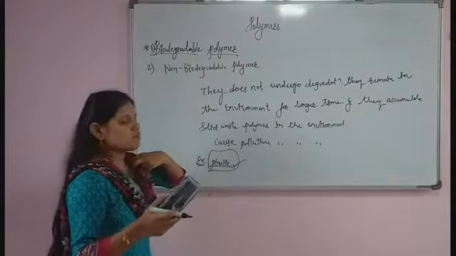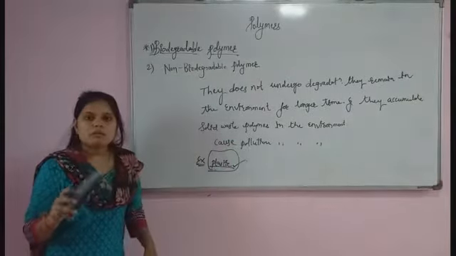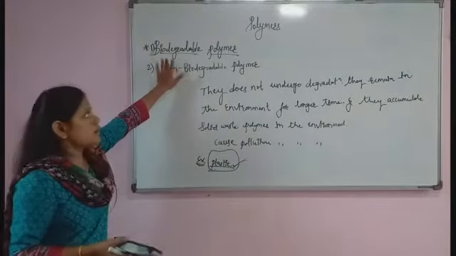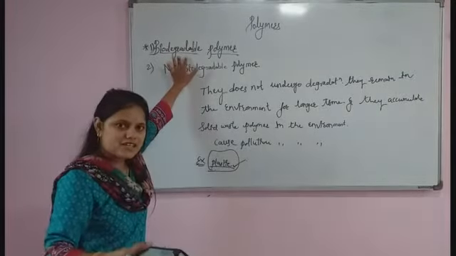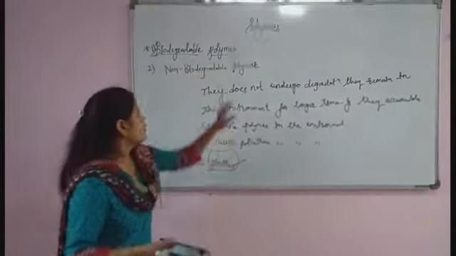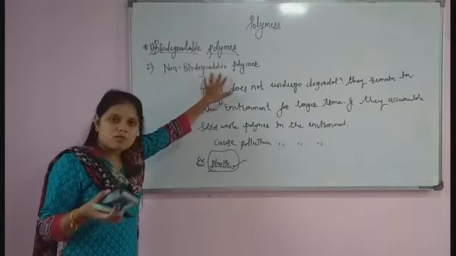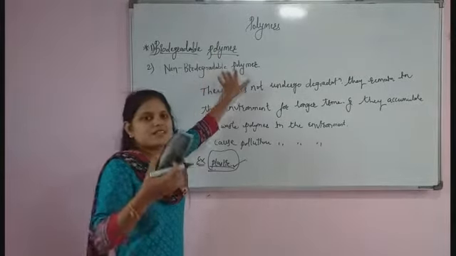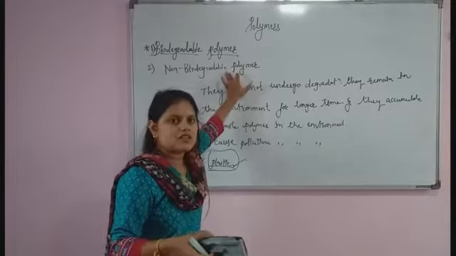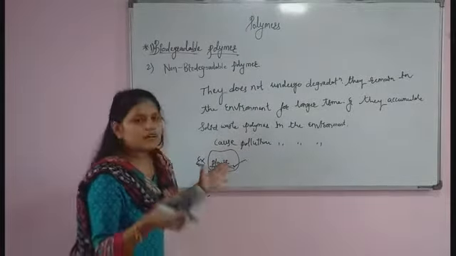So I hope you understand what is meant by biodegradable polymer and what is meant by non-biodegradable polymer. Remember, the polymer which undergoes degradation by microorganisms in a short period is called a biodegradable polymer, and the non-biodegradable polymer means the polymer which does not undergo degradation and remains as it is for a longer time in the environment.